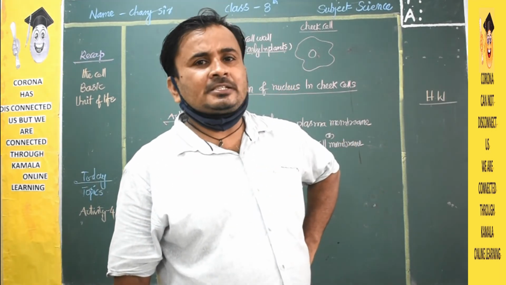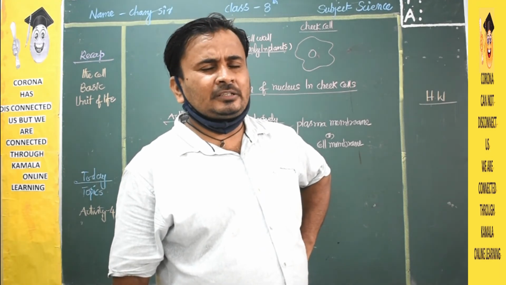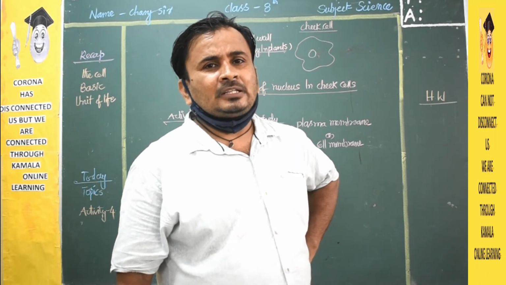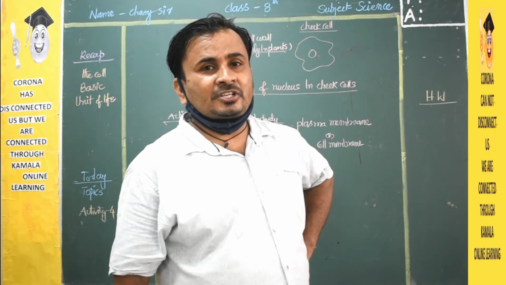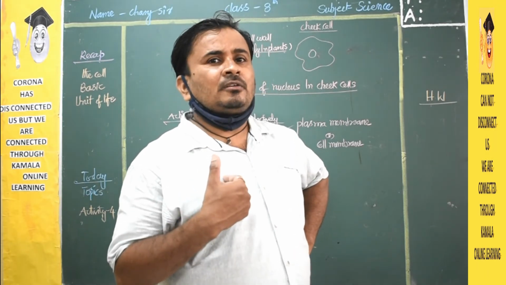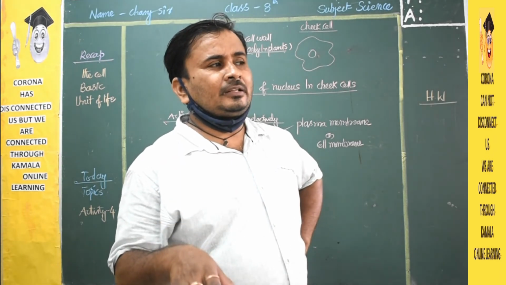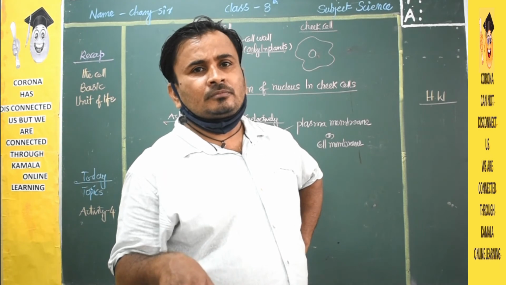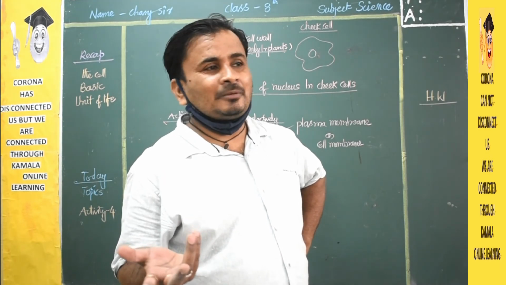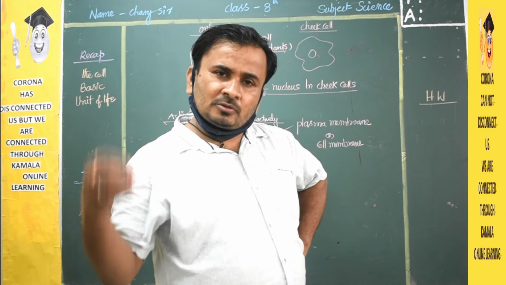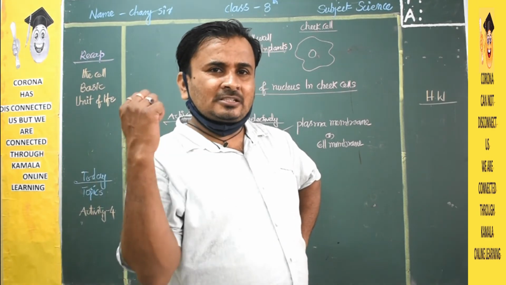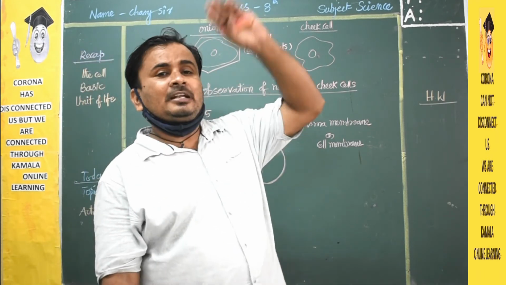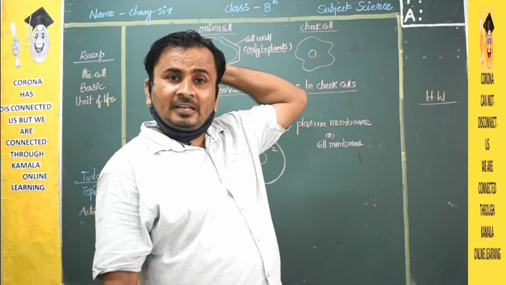Next, in the summer season, very high temperatures are there, 43, 44 like that. In that temperature, all the animals will escape from that place. They will try to search for shade. We are human beings. What will we do? We will stay in the room with the ACs on. But what about the plants? They will be there outside only. They have to stay there. That is called rigidity. So the cell wall will give protection against high temperatures and heavy rains.